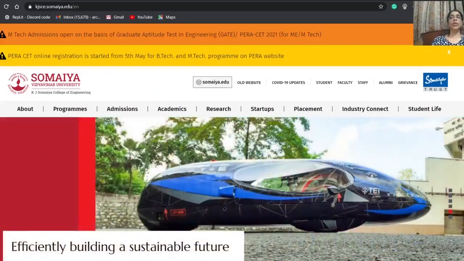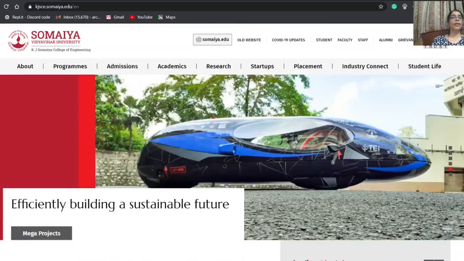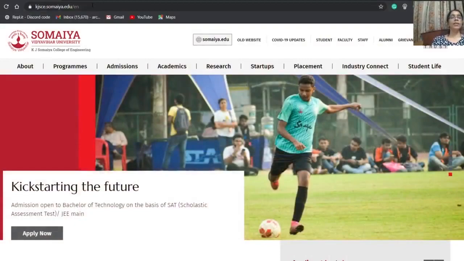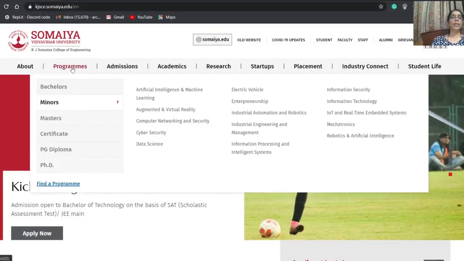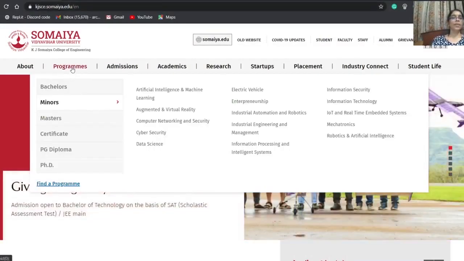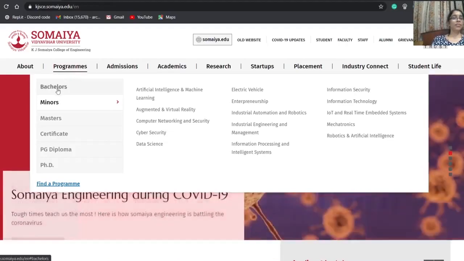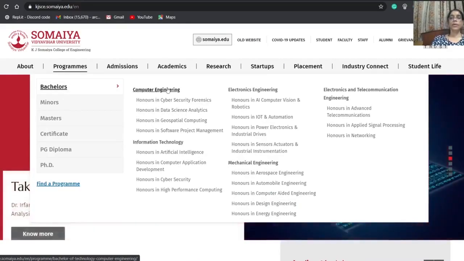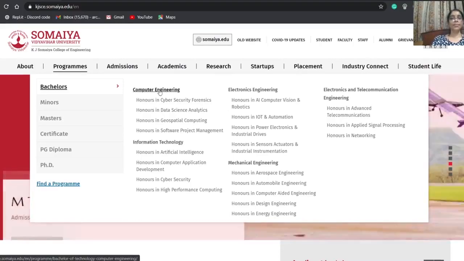For that, you need to go to kjsc.somaiya.edu. On that website, you will be able to see the Programs tab. Under Programs, you can see Bachelor's. In Bachelor's, computer engineering is there.